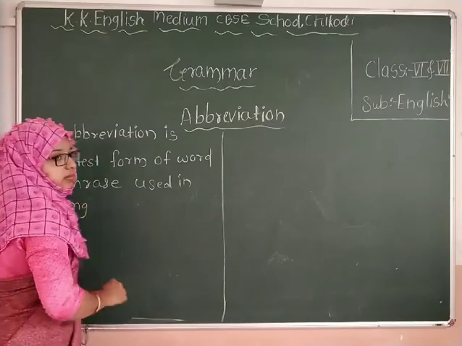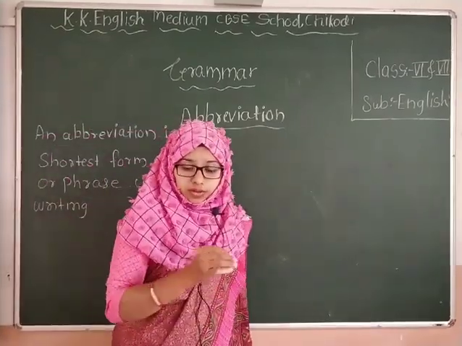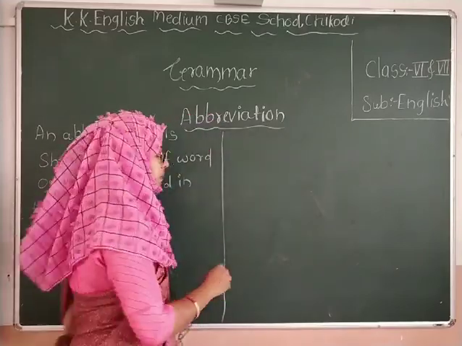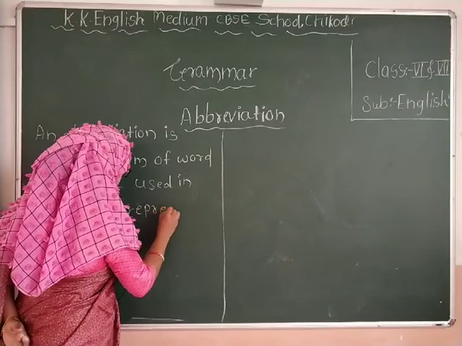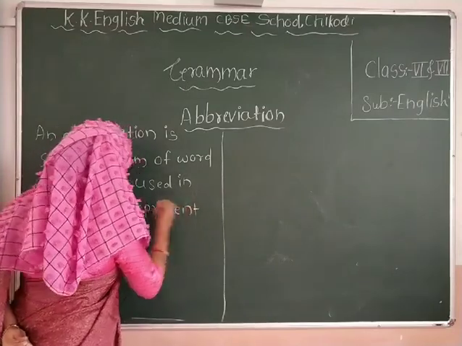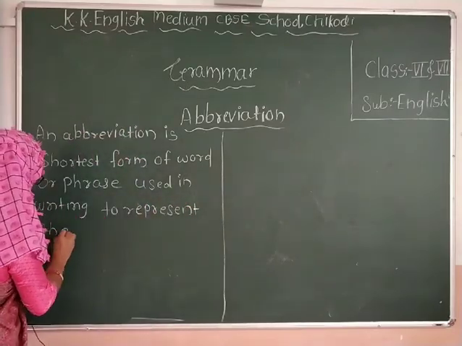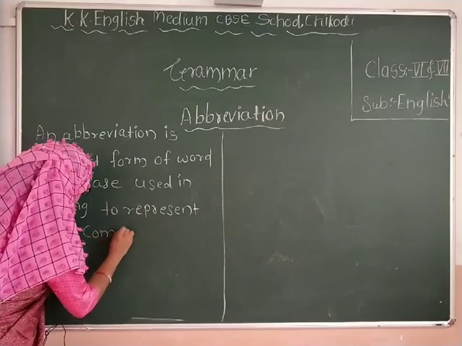Why are we writing it? Why are we using this? It is used in writing to represent the complete form.